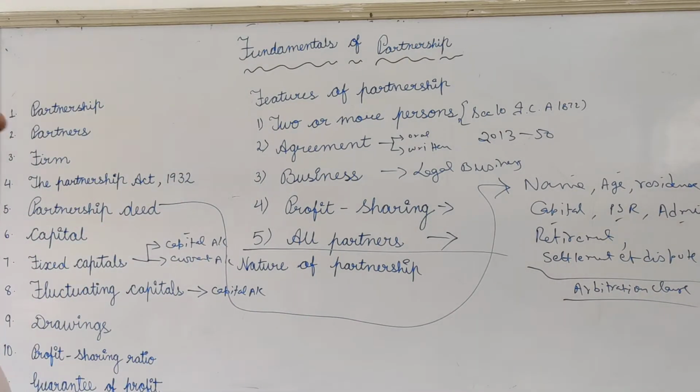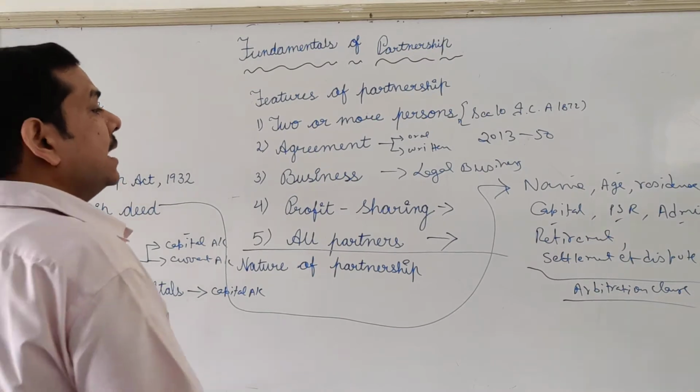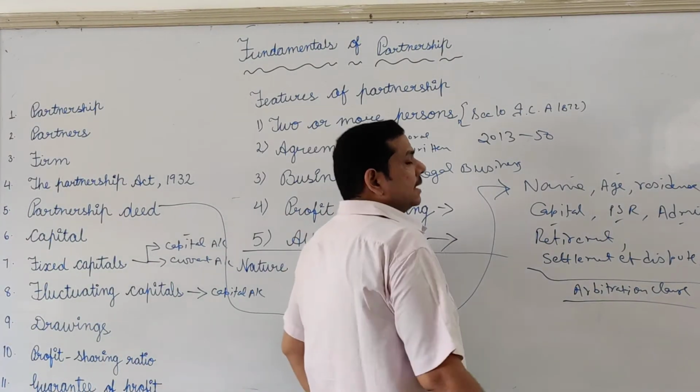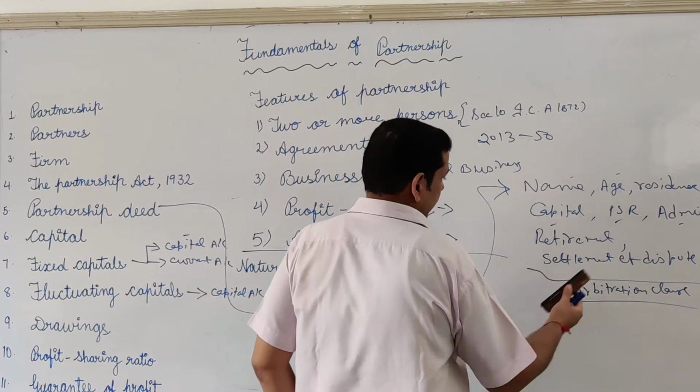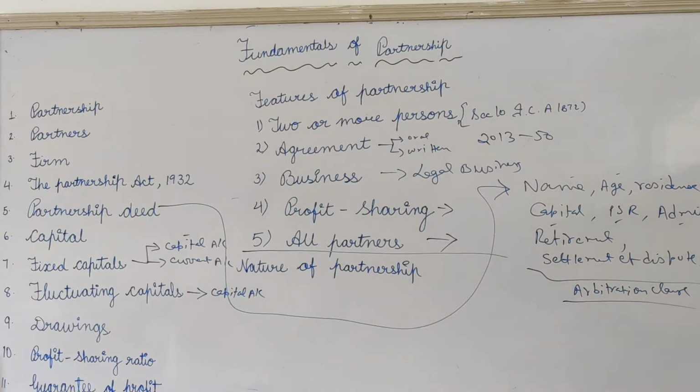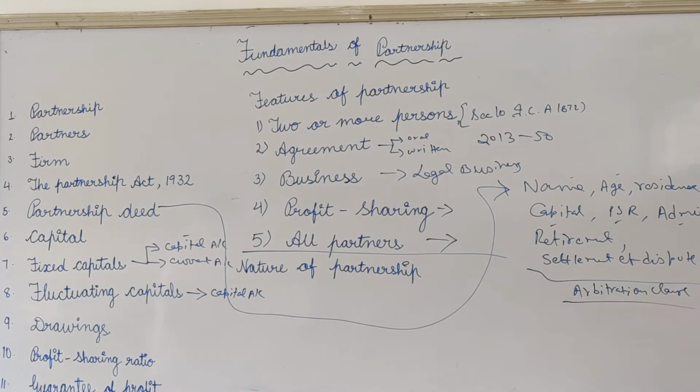आपने बचपन में कहानी सुनी होगी ना, दो बंदर की लड़ाई में बिल्ली ने कहा मैं बंटवारा करूंगी. So the arbitration person is that billy who is going to settle the dispute between the partners. In this way, the deed is being prepared. So the deed is the written agreement. I will give you one sample deed in a document. You can see that.